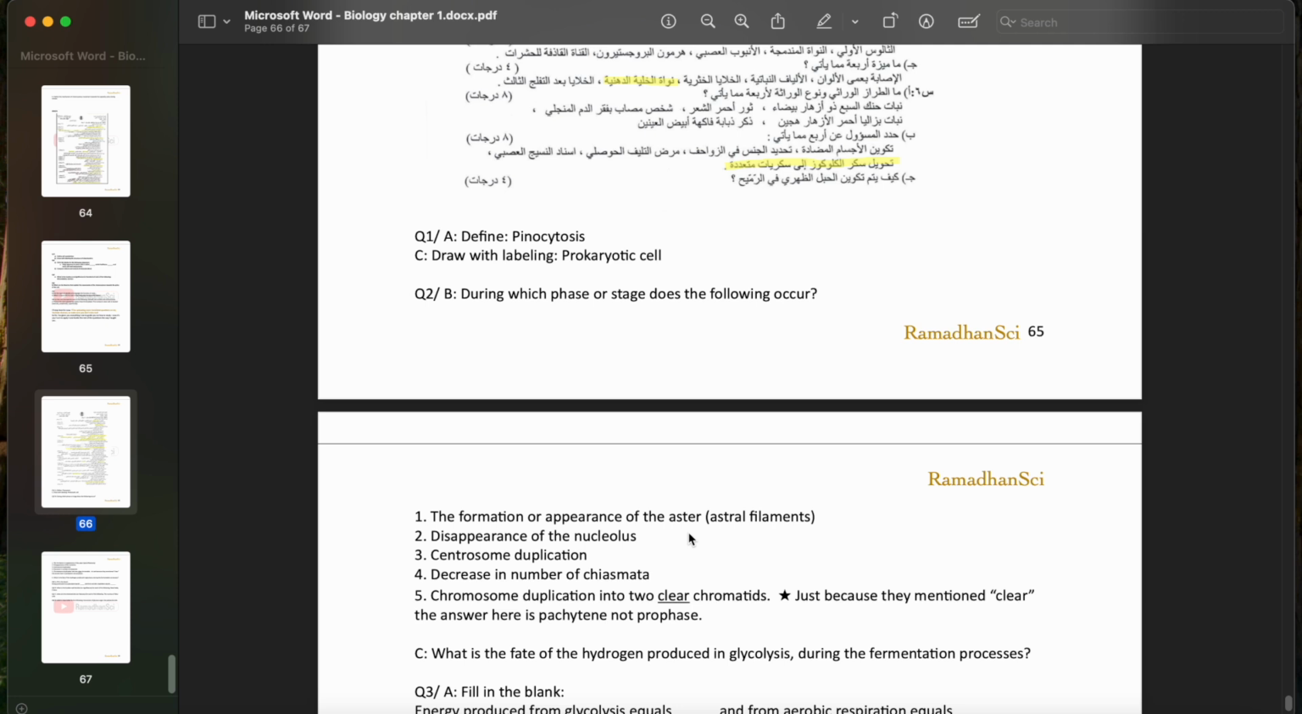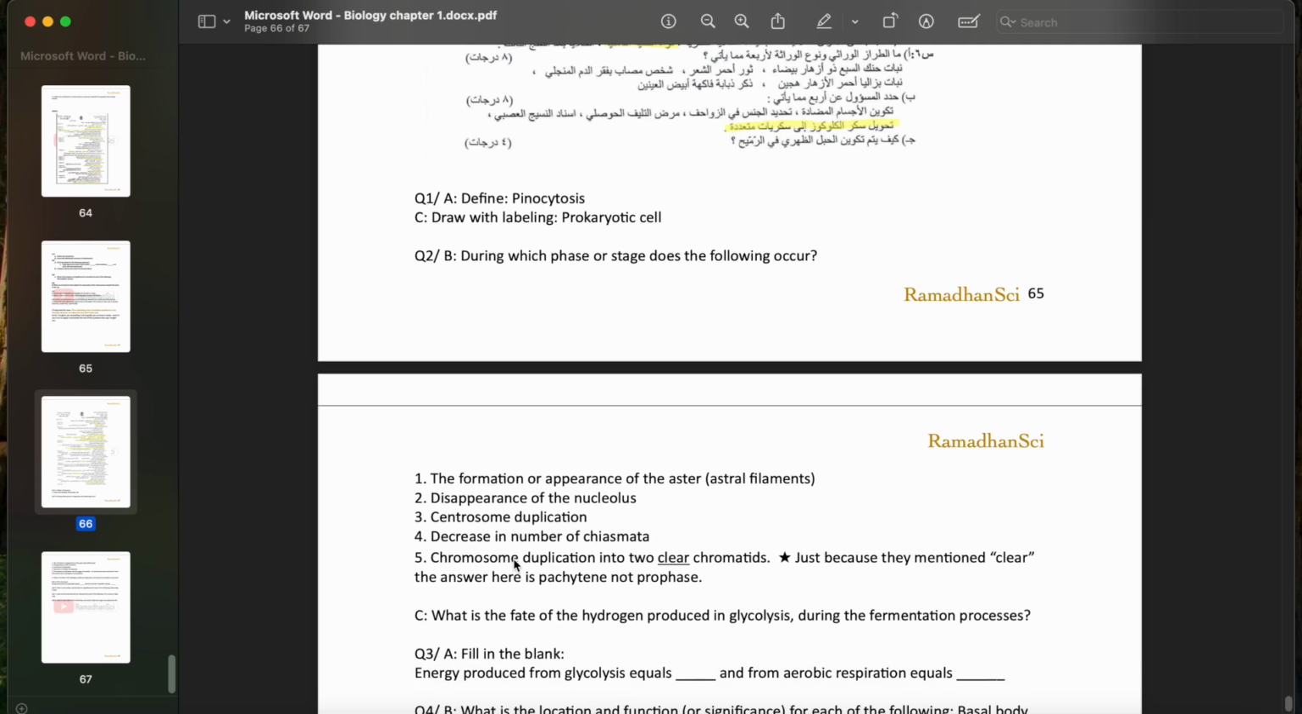Centrosome duplication. This happens in the interphase. Decrease in number of chiasmata. This happens in the diakinesis of prophase 1 of meiosis 1. And finally, chromosome duplication into 2 clear chromatids. This takes place in the pachytene of prophase 1 of meiosis 1.